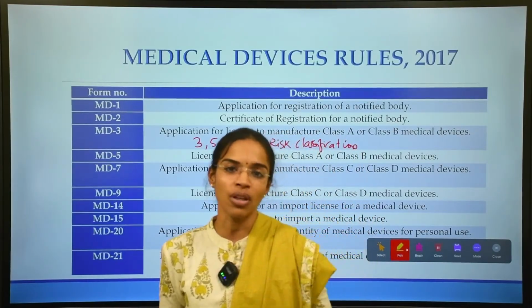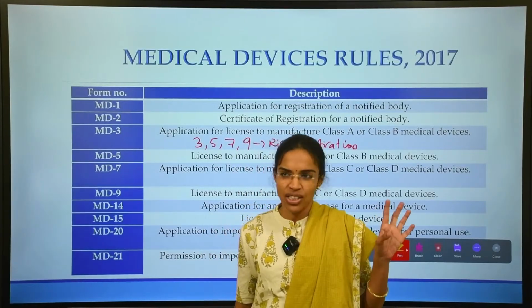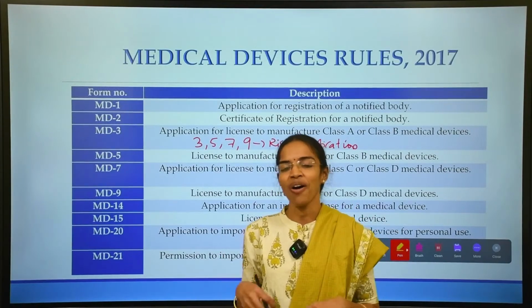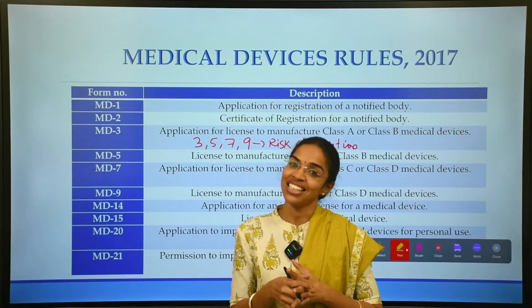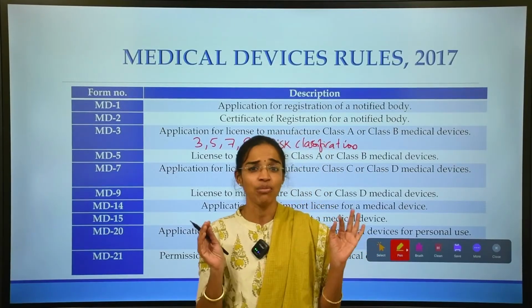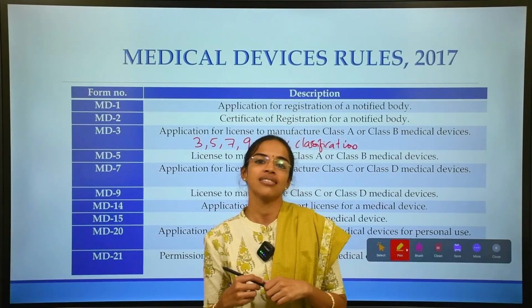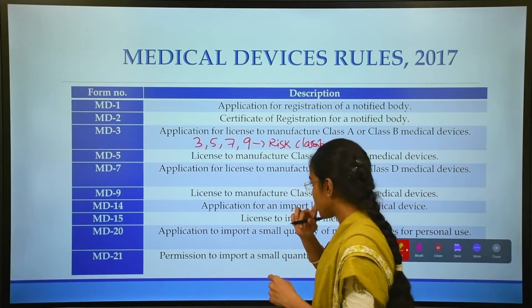Everywhere in MDR 2017, we usually discuss this risk classification system, what it is, and how it is classified. In our upcoming sessions, we will discuss it in detail. It also forms a very crucial role of MDR 2017. So these are about the risk classification system.